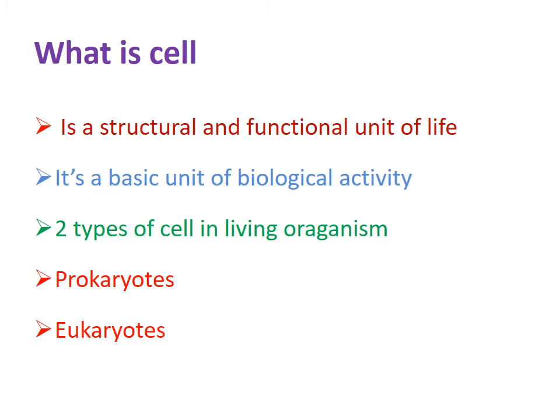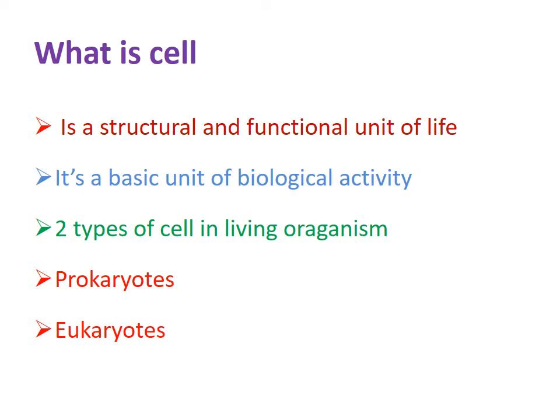First we will see what a cell is. A cell is the structural and functional unit of our body. Whatever different biological activity occurs in our body, the basic unit of all that activity is the cell. There are two types of cells in all living organisms: prokaryotic and eukaryotic.